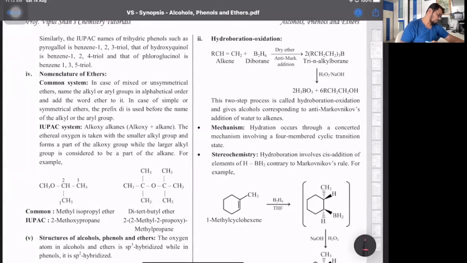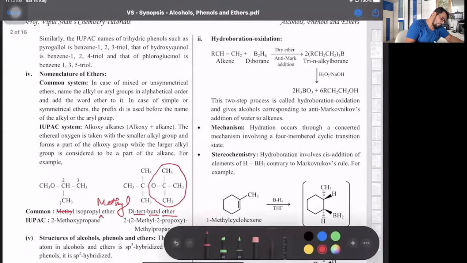Now see this part, what it says. IUPAC gives alkoxyalkane. So look at that: methyl isopropyl ether. In fact, the common name should be isopropyl methyl ether, because the i of iso is considered in the alphabetical order. So that's 2-methoxypropane. And look at the next one, di-tert-butyl ether, where what happens? One of them is my alkoxy group, the other one is my parent alkane.